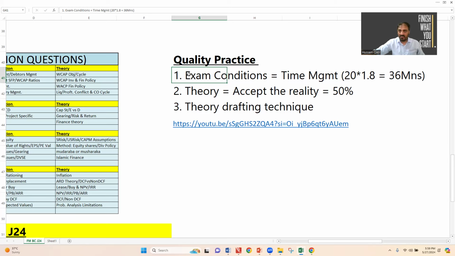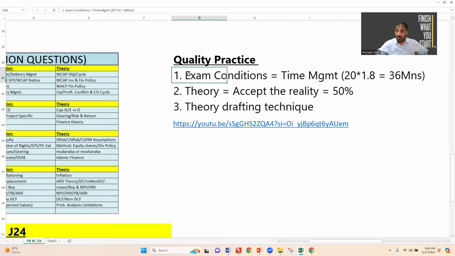Number 2, avoid all distraction. Shut the door, switch off the mobile, assuming you are sitting in the examination hall. Number 3, lock the timer at 36 minutes and start working, and be honest with yourself. Make your best effort for calculation and best effort for theory. If out of 20, it is 10 marks for theory and 10 marks for calculation, invest 18 minutes in calculation and 18 minutes in theory. First 18 minutes for calculation, last 18 minutes for theory.